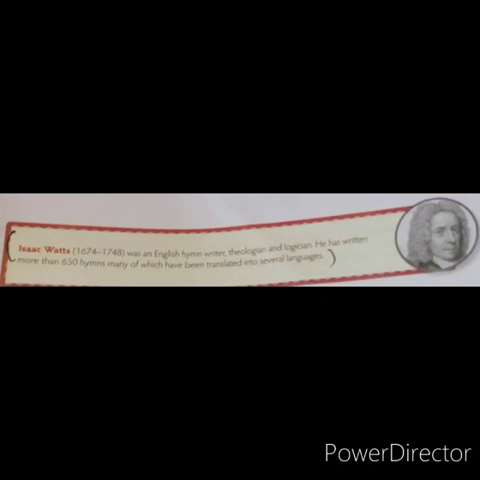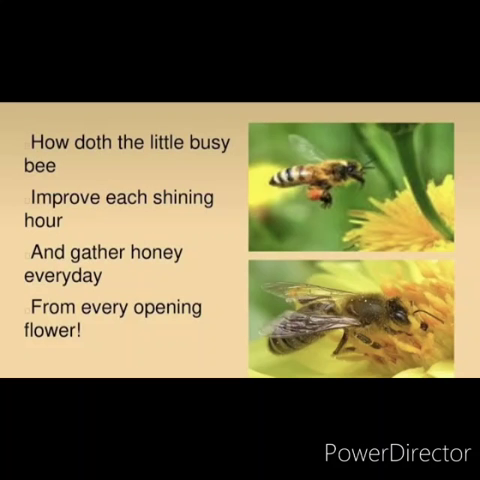Now we will start the poem. Let me read the first stanza. How doth the little busy bee improve each shining hour and gather honey all the day from every opening flower. Now children, doth is D-O-T-H, doth is does. Now this doth is an archaic word, A-R-C-H-A-I-C. Archaic word means it is not in use now. In modern English it is does.